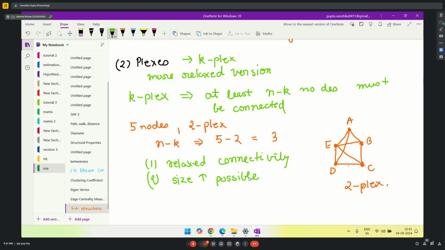So we are not a case of clique, and it's not even possible that each person is connected to every other person in the class. It is very difficult to achieve clique in large nodes, whereas k-plex is still possible when the size increases.